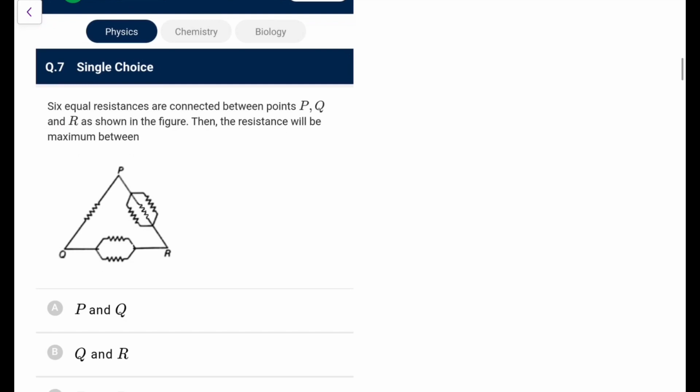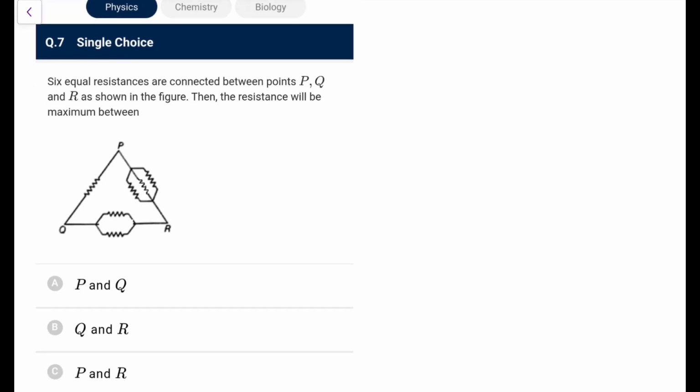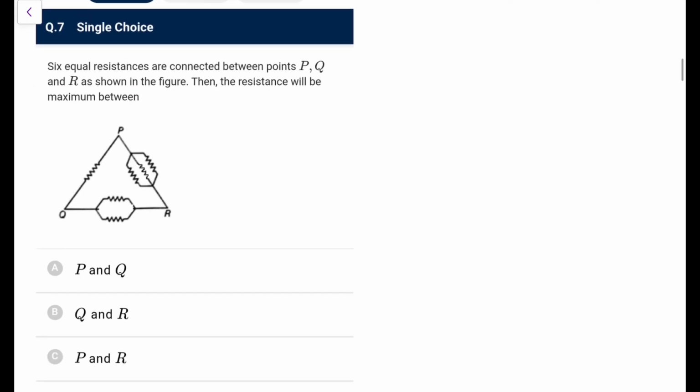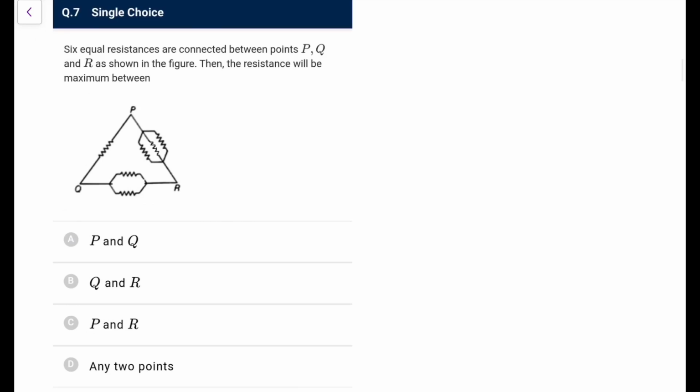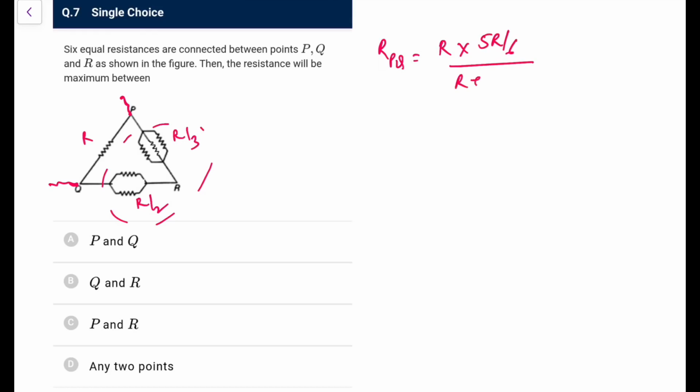Nice question. 6 equal resistances are connected between P, Q and R as shown in figure. Then the resistance will be maximum between. Okay. If I calculate between P and Q, this is R, and this would be R by 3 and this would be R by 2. So this R will be in parallel with the combo of this. So R between PQ would be R in parallel with R by 3 plus R by 2, which is 5R by 6, so 5R by 6 upon R plus 5R by 6. If you solve it, it comes out as 5R by 11.